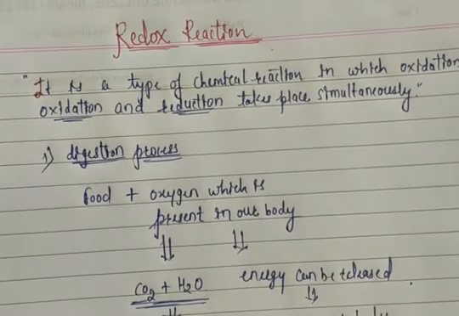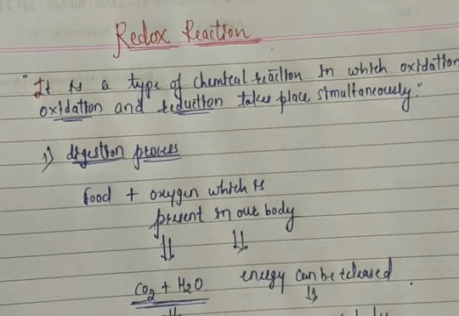What is meant by redox reaction? It is a type of chemical reaction in which oxidation and reduction take place simultaneously. Means at the same time oxidation also takes place, reduction also takes place. So we call it a redox reaction. So what are the different uses of redox reaction in regular life? First, to study the digestion process.